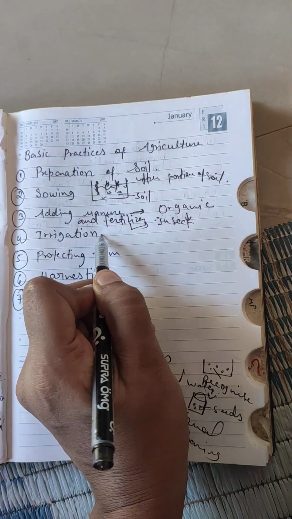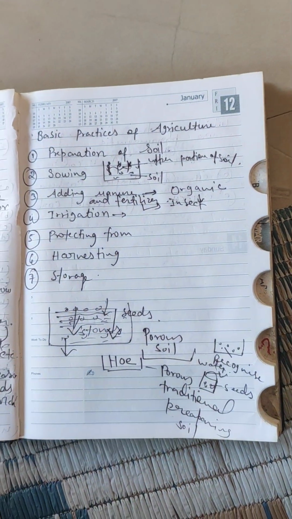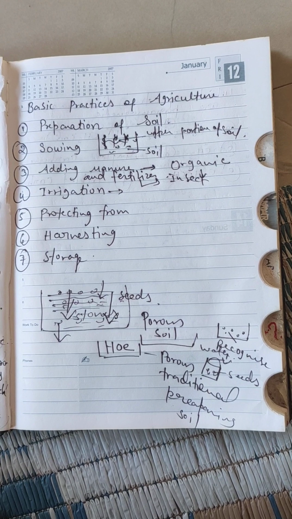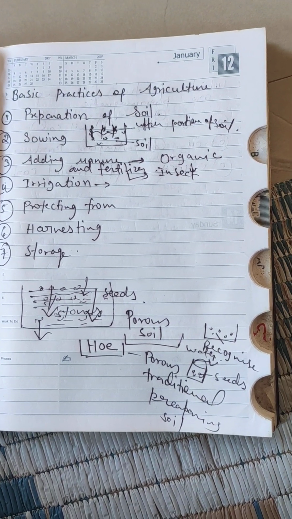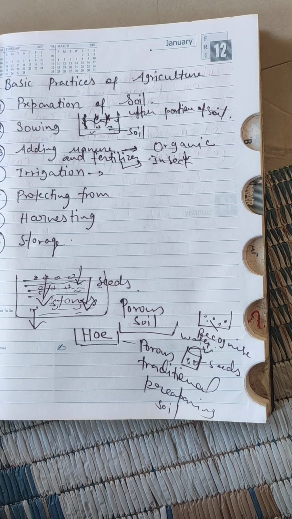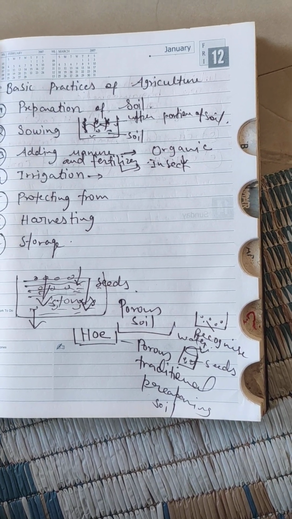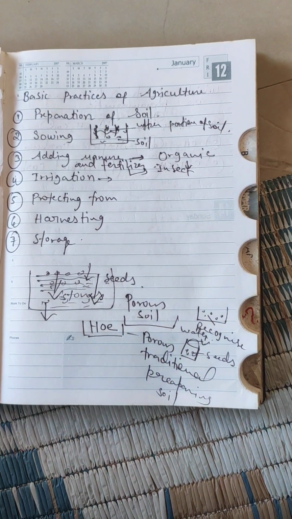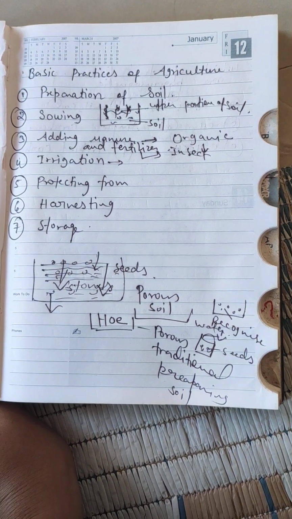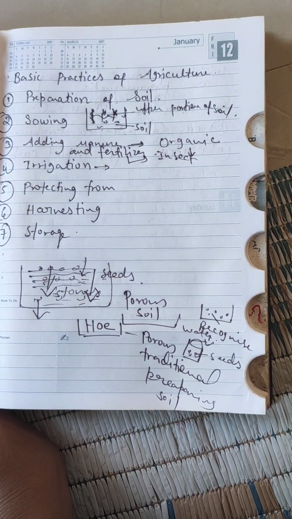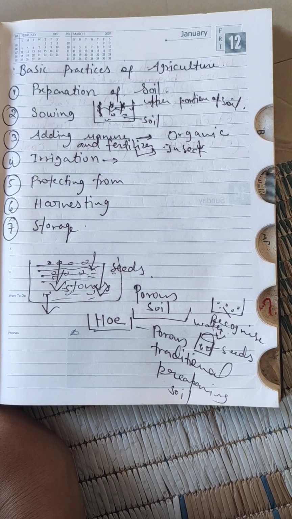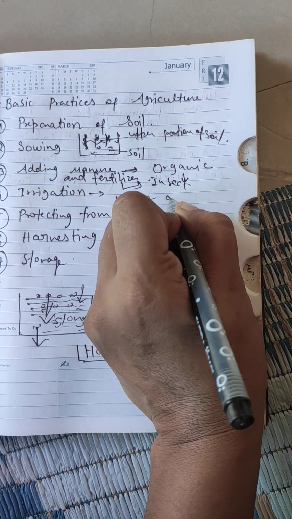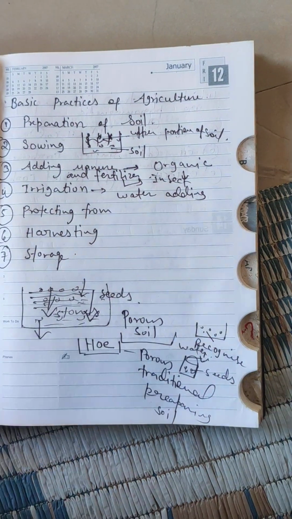Okay, irrigation, that is very important. Irrigation is adding water to our soil for the growing of our seeds. Irrigation also has two methods, traditional and modern. In the traditional method, we take water from bucket to bucket and then add it to our soil. But nowadays there is the submersible pump and many more things to add water to our soil. The water adding process is known as irrigation.